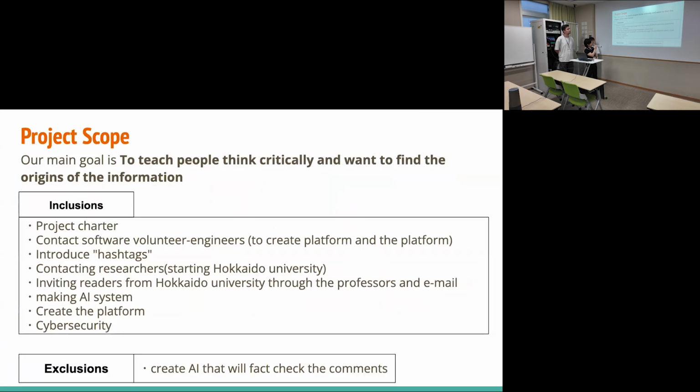It is also important to gather researchers and users based at Hokudai. The AI we create does not judge whether a comment is good or bad.